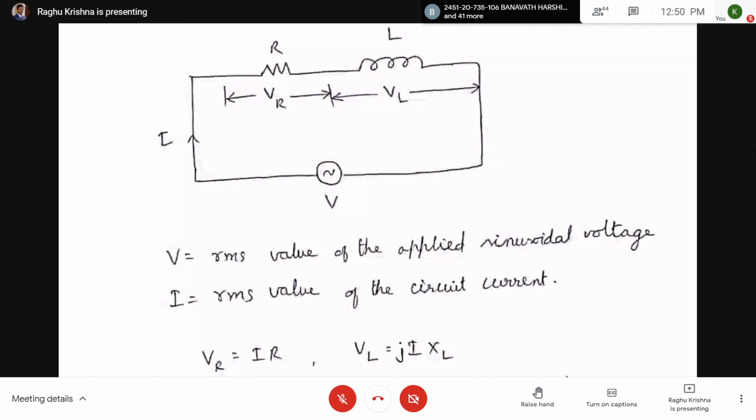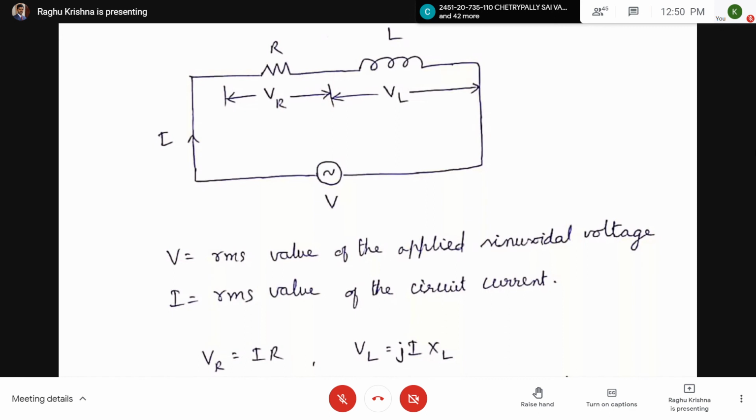Next, VL equal to j I XL. Here j is 90 degrees. In inductive circuits, current lags the voltage. That means voltage leads the current.